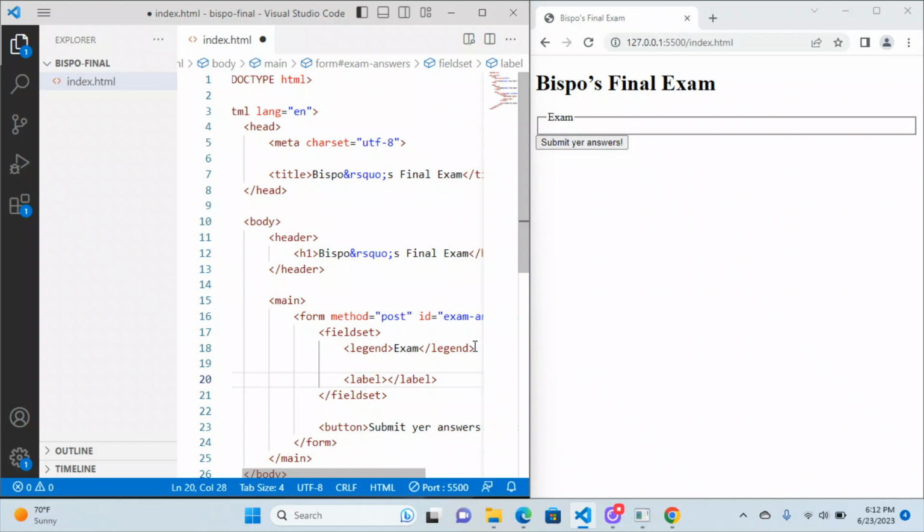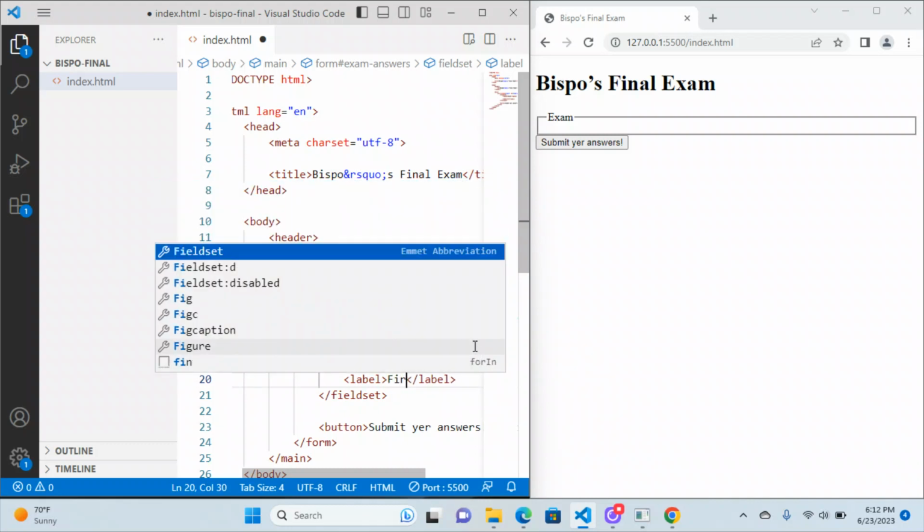Now, one person in the class did things the other way, which we hadn't even gone over. But I think I mentioned it in the demo. You can have a label that is separated in the code from the input. So the input is not actually nested inside the label. If you do that, then the label needs to have a for attribute and the input needs to have an ID attribute, and the values of those need to match. So for instance, if this were for the first name, which it will be, you would have label for equals first name, and then the input would have to have ID equals first name, and that's how they would match up. But I think the simpler way to do it is just go ahead and put the input directly inside of here.